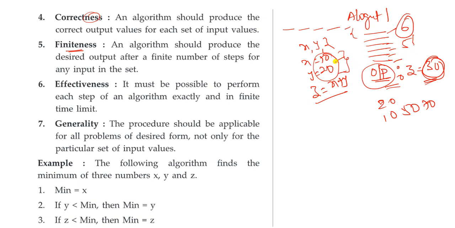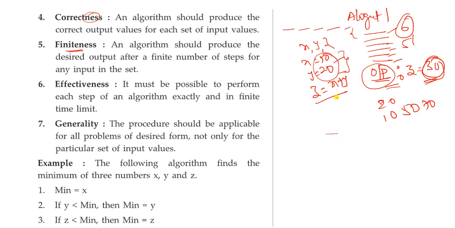If it is infinite, the program will never run to completion. The program will keep running continuously and we will not get any output. It should be finiteness, it should not be infinite. If an infinite number of steps is there, what will happen? You will not get the output at any time. The program will keep going on.